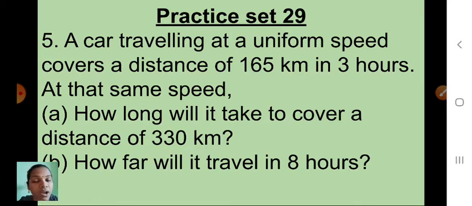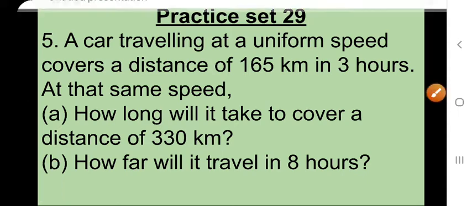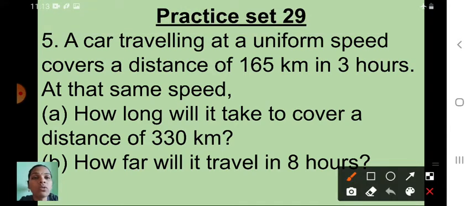Now I will teach you. Are you ready? See here, I will read the question. A car traveling at a uniform speed covers a distance of 165 km in 3 hours. At that same speed, understood children? So one car, to cover a distance of 165 km, took how much time? 3 hours.